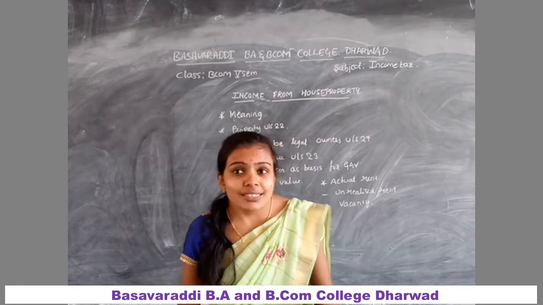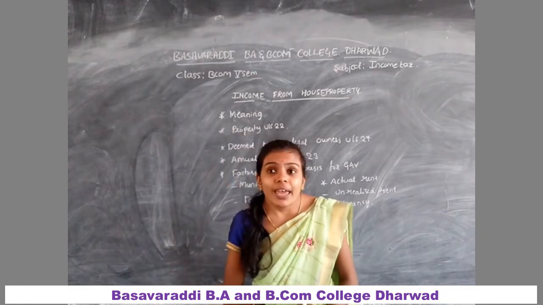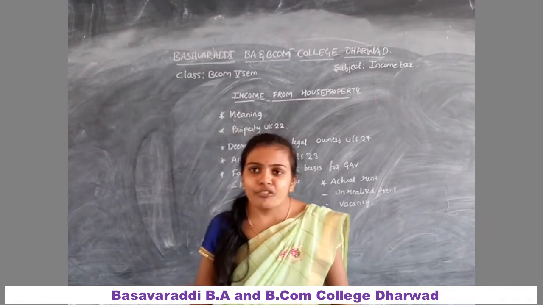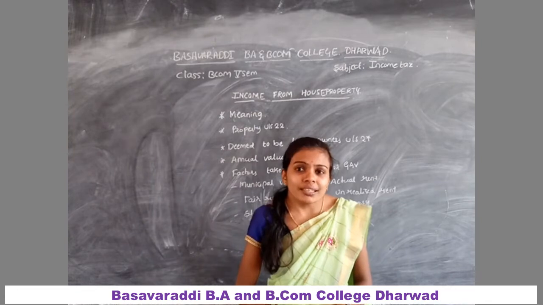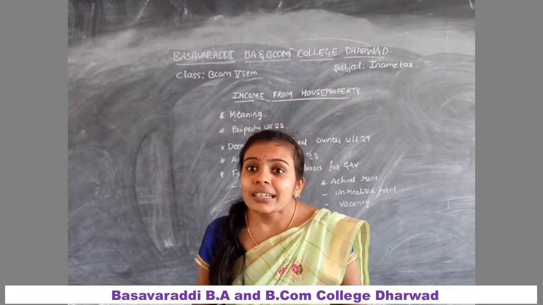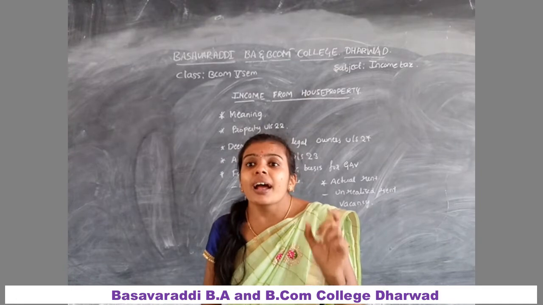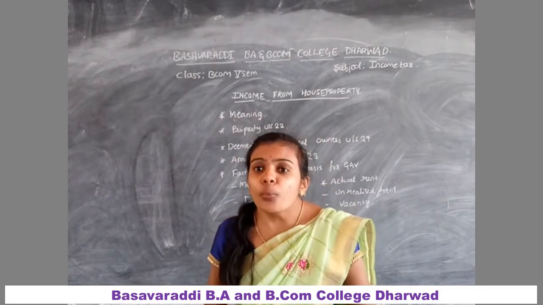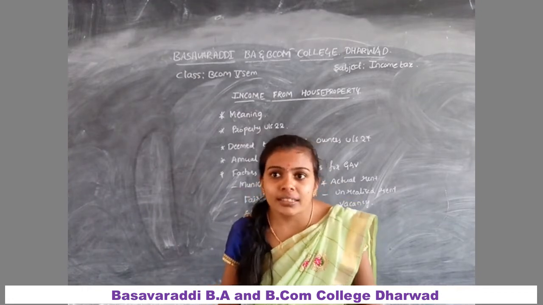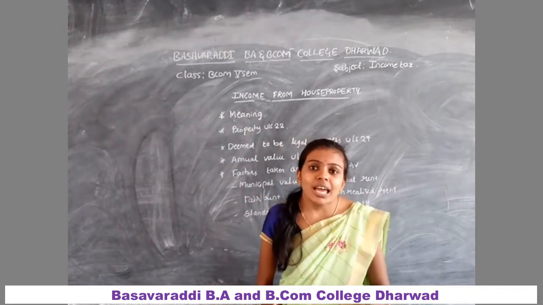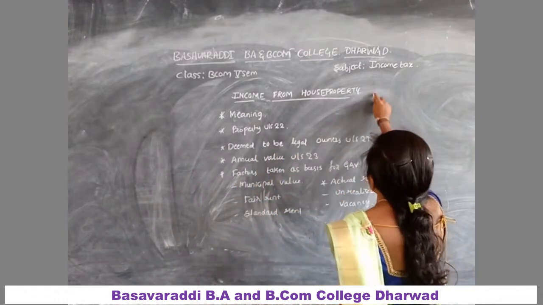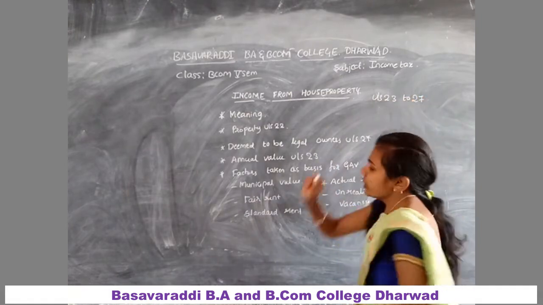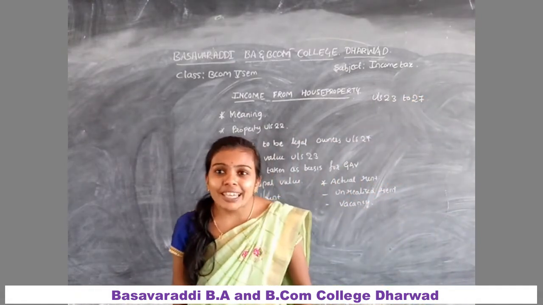Income from houses, buildings, bungalows, godowns, etc. is chargeable to tax under the head income from house property. The scope of the income charged under this head is defined under section 22 of the Income Tax Act, and the computation of income falling under the head is governed under sections 23 to 27 of the Income Tax Act.